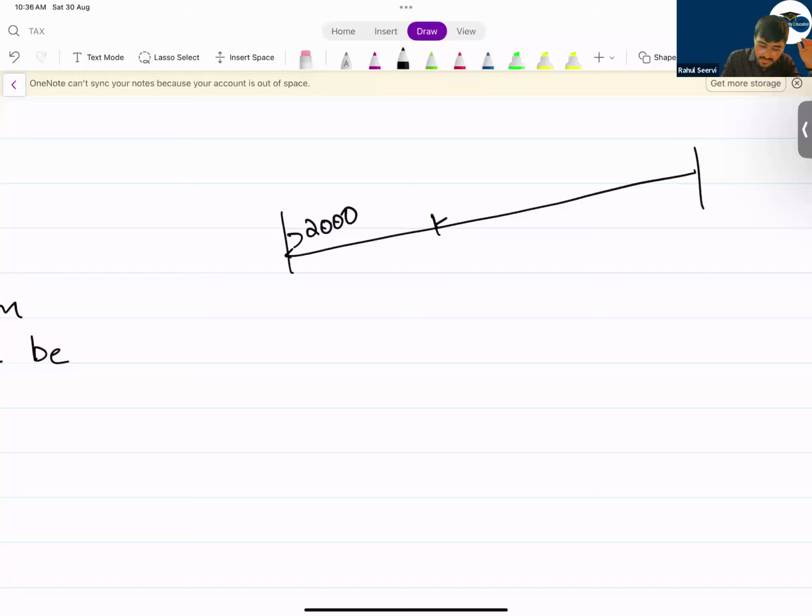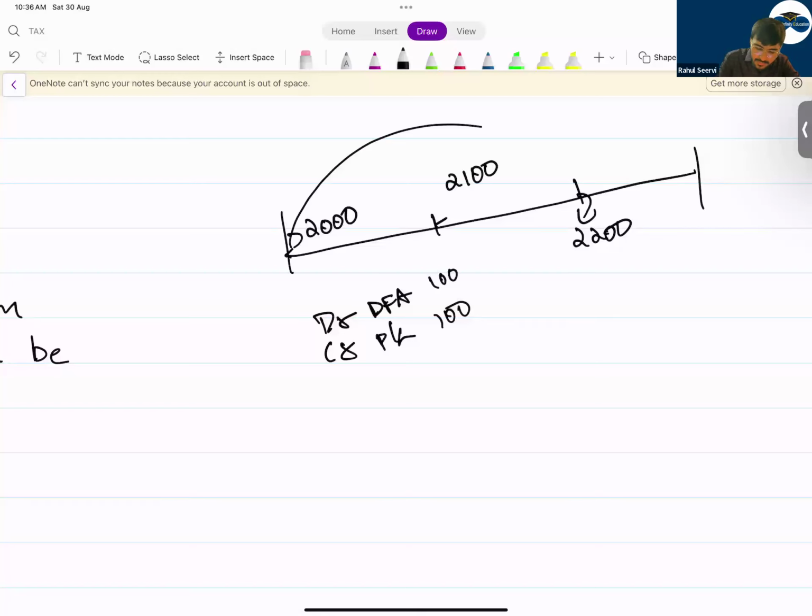So now after 1 month, let's say the value is 2100. So can I say what is this now? It's a debit financial asset and a P&L gain for me of 100, because I've done a betting. I did not pay anything. I've done a betting with you saying that if Reliance share price goes up, whatever is the amount that goes up, you will pay me. If it goes down, I will pay you. Simple. So it's going up, so it becomes an asset for me. For you, it will become a liability because you have to pay me. Then after that, it becomes 2200. So can I say what is the ultimate increase? Yes, sir, 200. Out of this 200, we have already recorded.